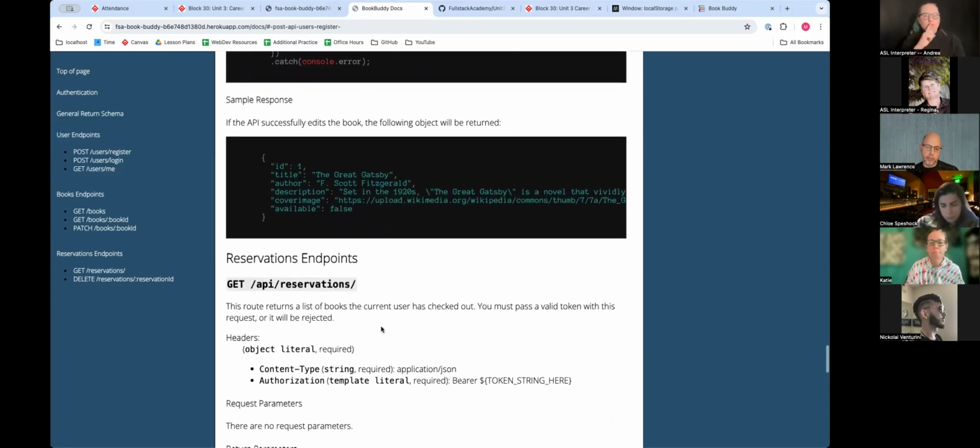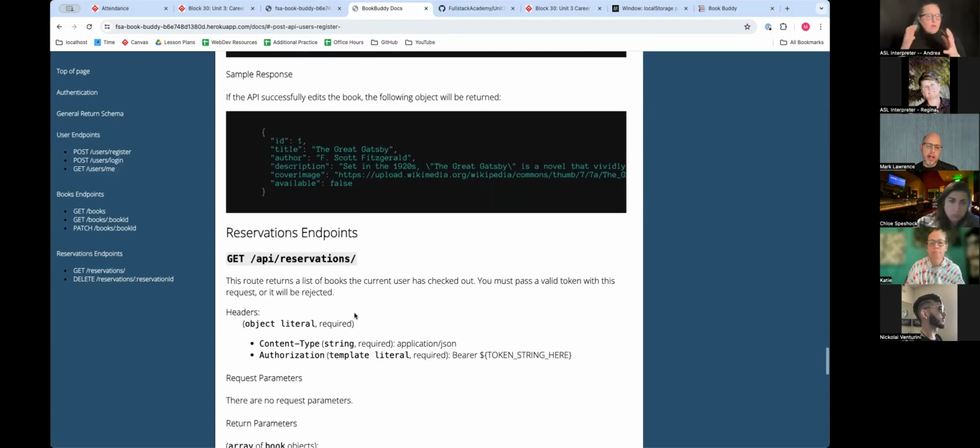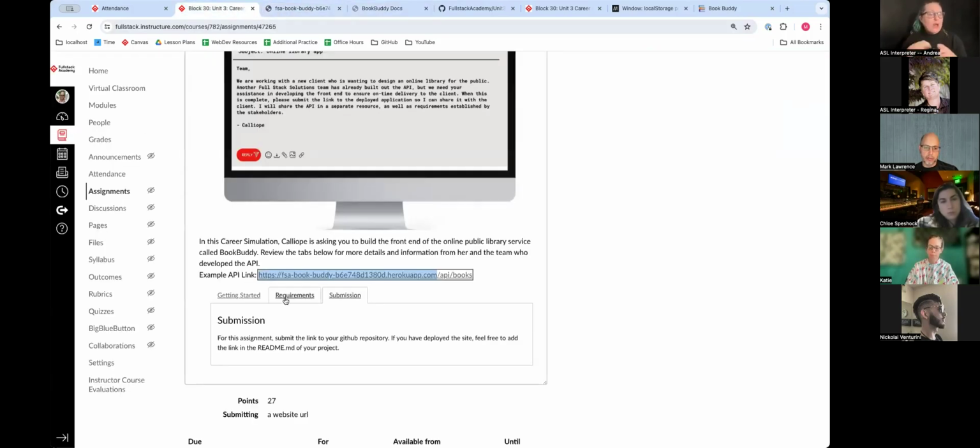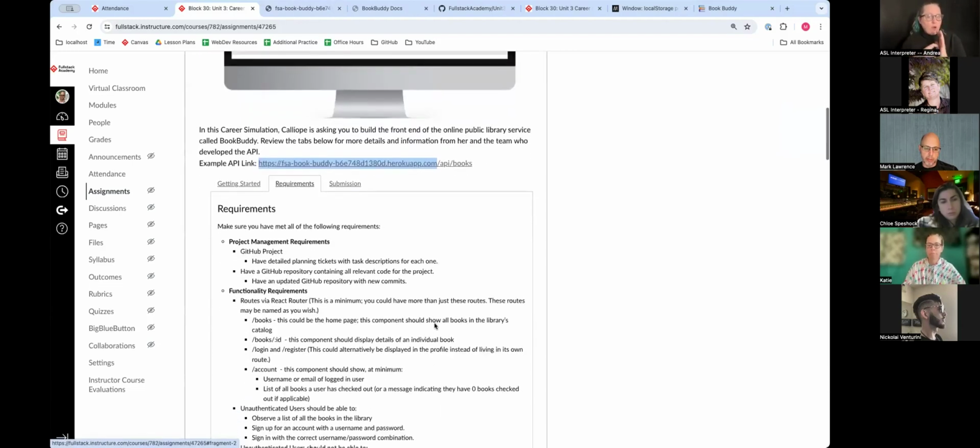I wouldn't worry so much about these endpoints. The reservation endpoints, I wouldn't really worry about them. So the main functions are, let's see, the requirements. Like we said, a GitHub project.